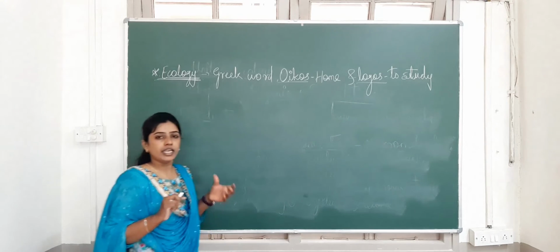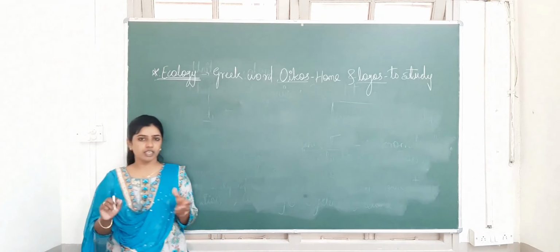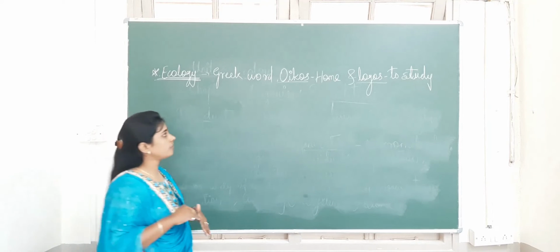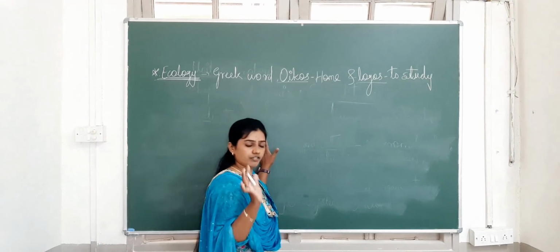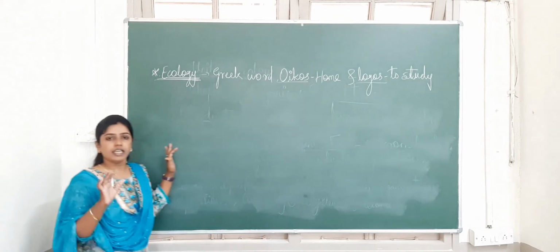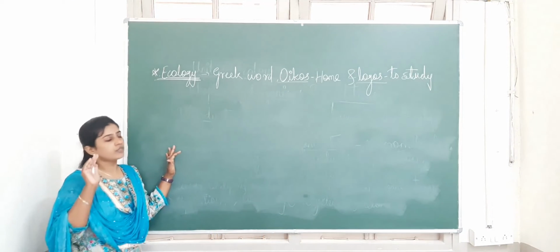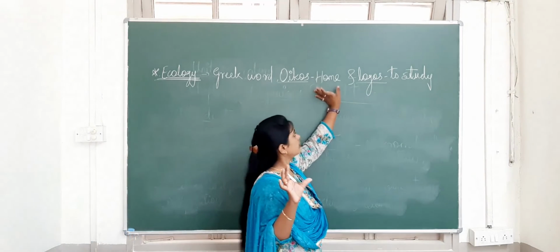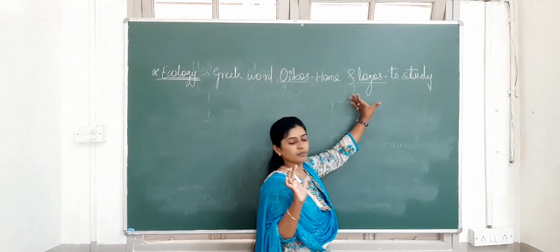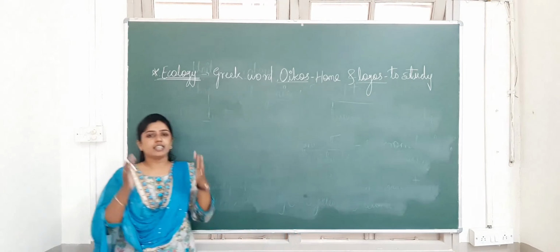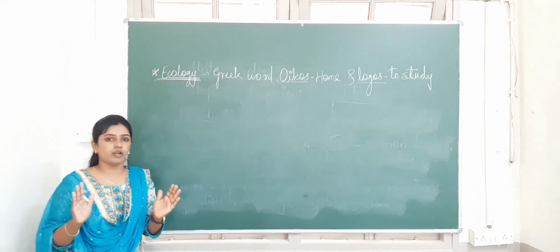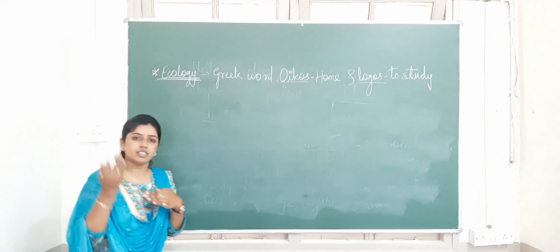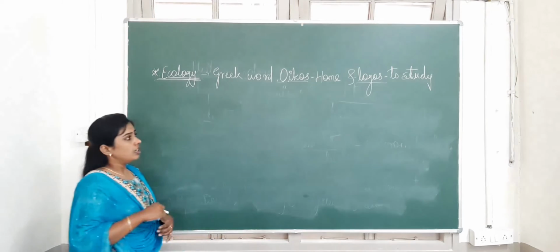As I told you, ecology means the study of living organisms, the study of interaction among the living organisms and with their ecosystem or environment. All the different forms of living organisms live together in a surrounding, and that environment is called a home. Next, logos means to study. So we have to study how living organisms living in one home interact among themselves, and also how they interact with their environment. That is called ecology.